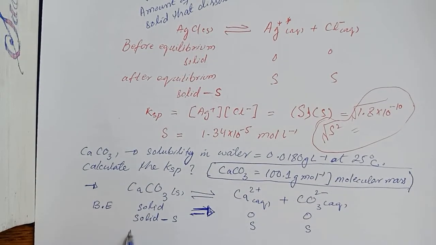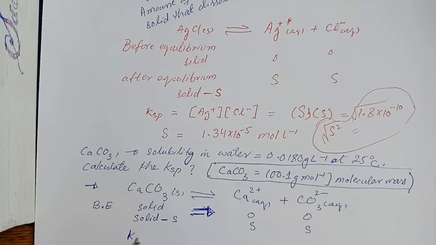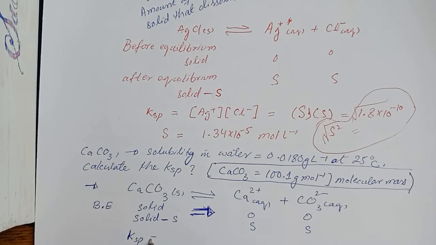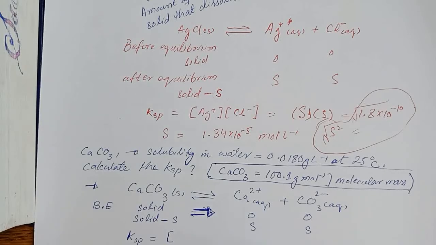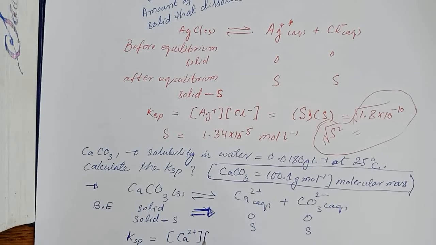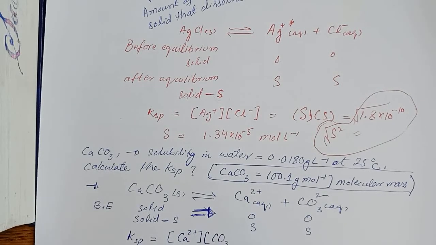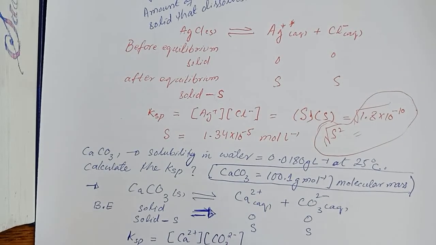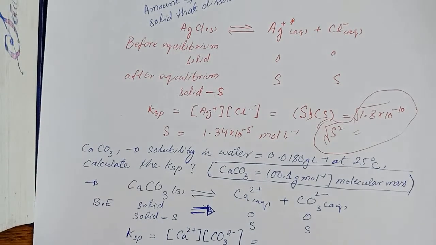And according to the equilibrium constant of this equilibrium equation, we need to multiply the concentration of calcium and carbonate to get the Ksp value.